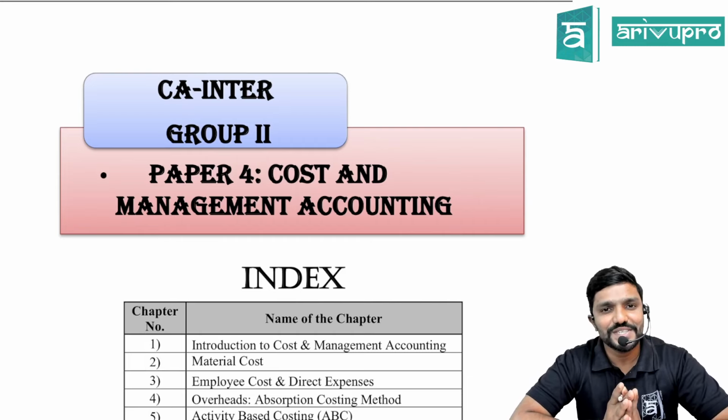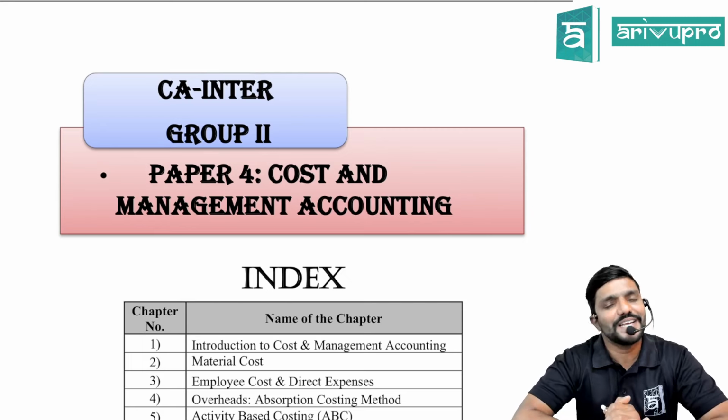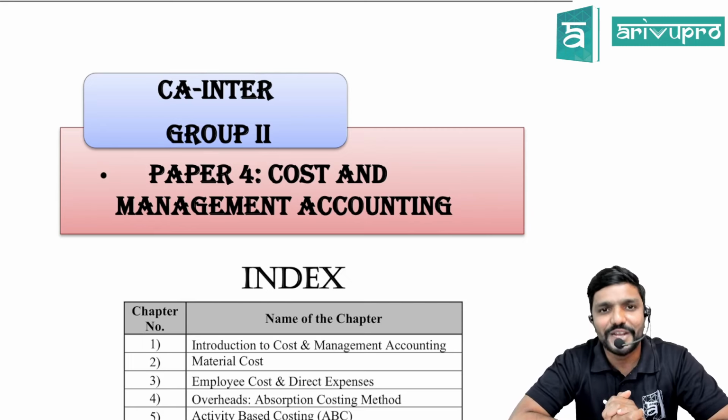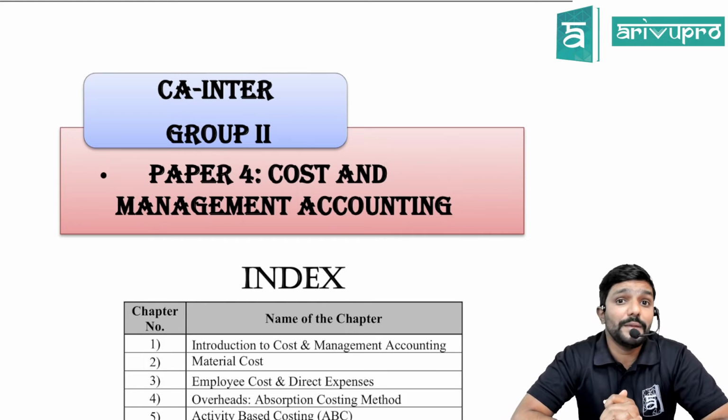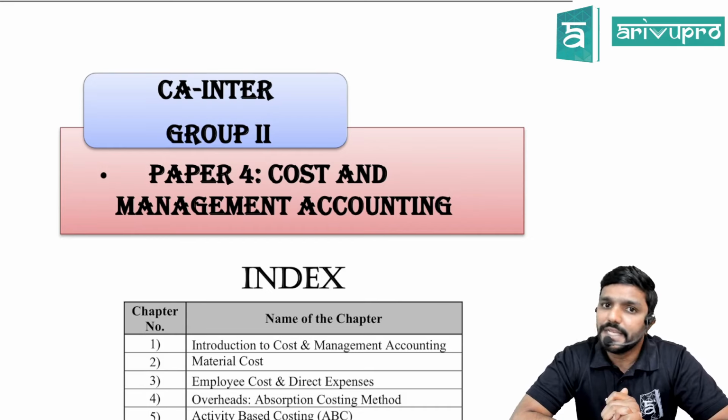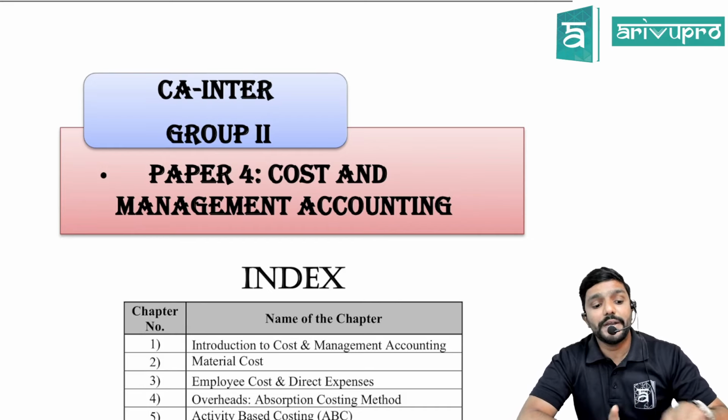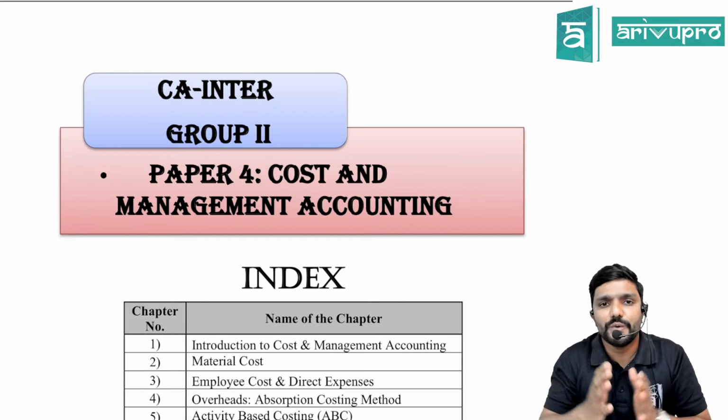Enjoy your success. And for those who couldn't do it, guys, don't worry, don't consider it as your failure. Learn what has gone wrong. Maybe you have now understood how the professional exam happens and what the ICAI standards are. One of the reasons why you couldn't do it may be that you couldn't match the ICAI standards. So try to find out the reasons why you couldn't do it this time.